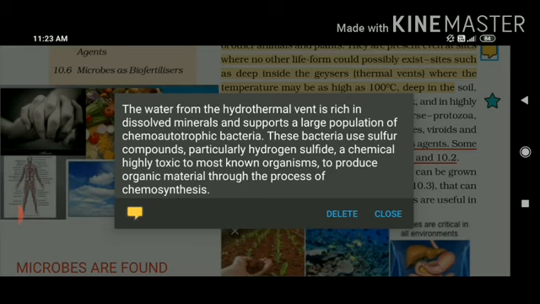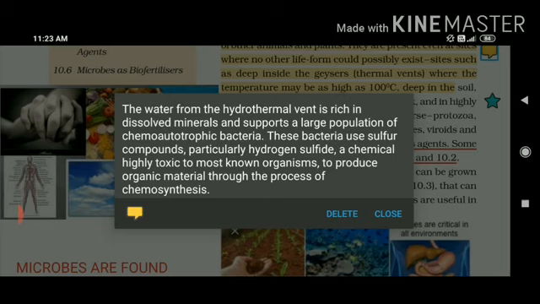So if a question comes to your mind about how bacteria survive under such extreme critical conditions, the answer is they use sulfur compounds such as hydrogen sulfide, H2S, which is a chemical highly toxic to most known organisms, and produce organic material through the process of chemosynthesis.